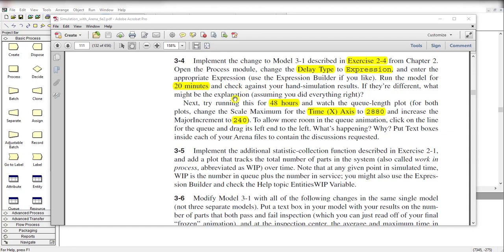In the second part, the author said you have to run the same model from part A for 48 hours instead of 20 minutes, and you have to change the time axis value from 20 minutes to 2880 minutes, and the major increment to 240. Okay, so let's start the video.